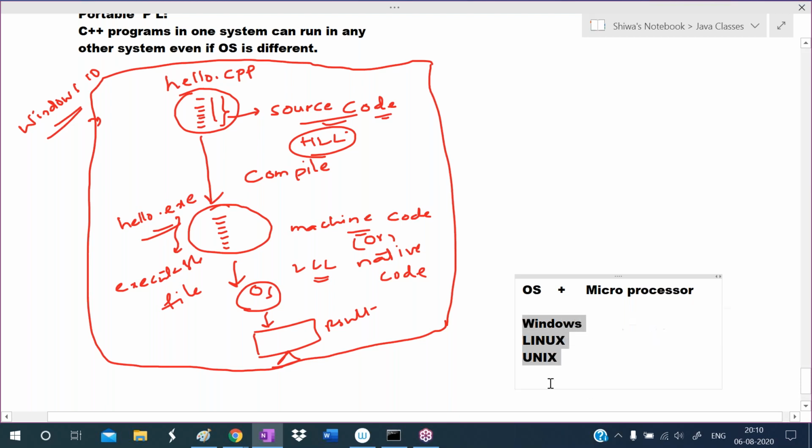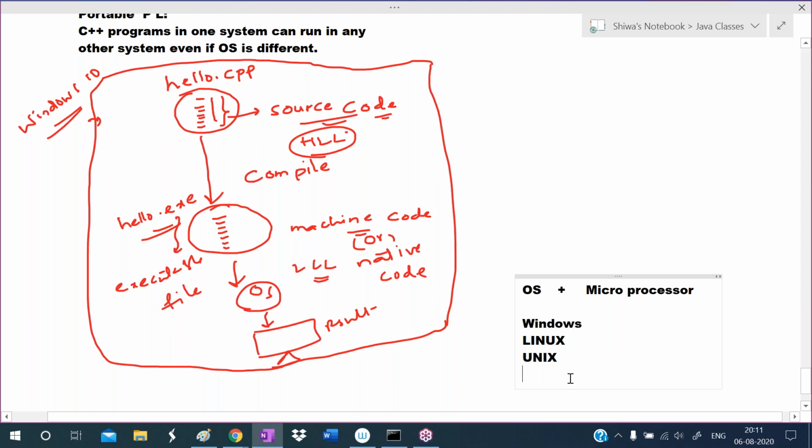Every operating system has its own language, and every microprocessor has its own language. The language which can be understood by one operating system may not be understood by another. The language understood by Windows may not be understood by Linux, and the language understood by Linux may not be understood by Unix.